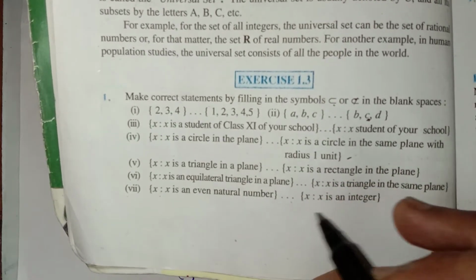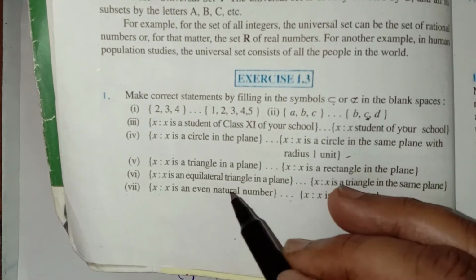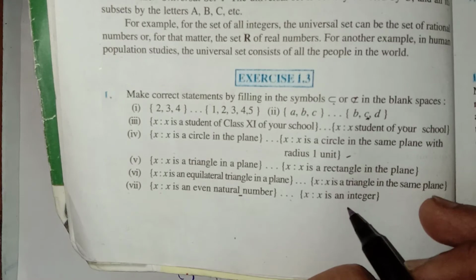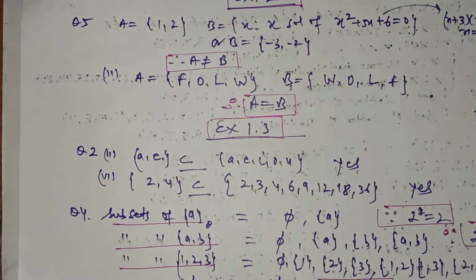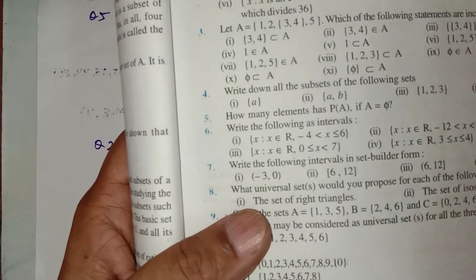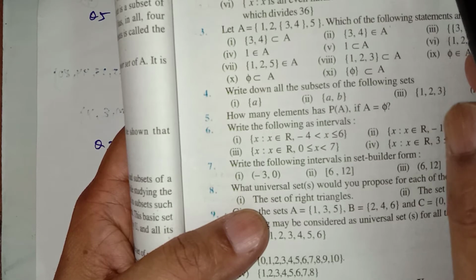X is an even natural number and X is an integer. All even natural numbers are integers also, so we can say that this is a subset of this set. So this is question number 1. In question number 2 also, examine which of the following are true or false.